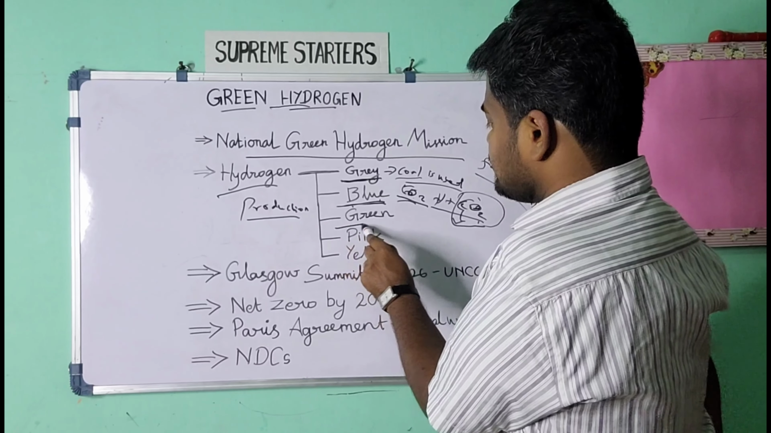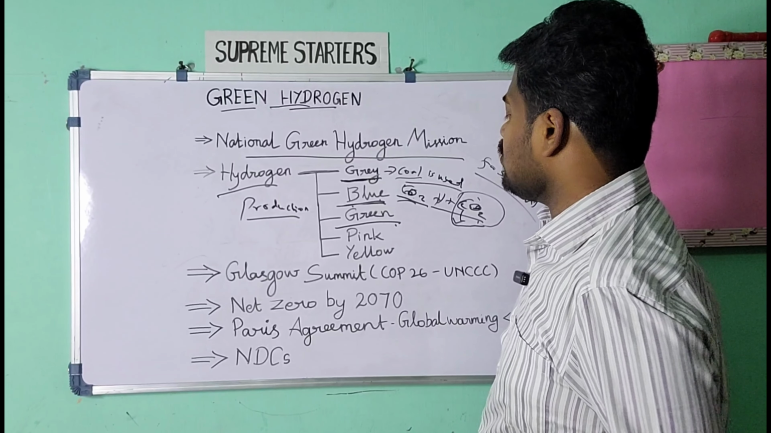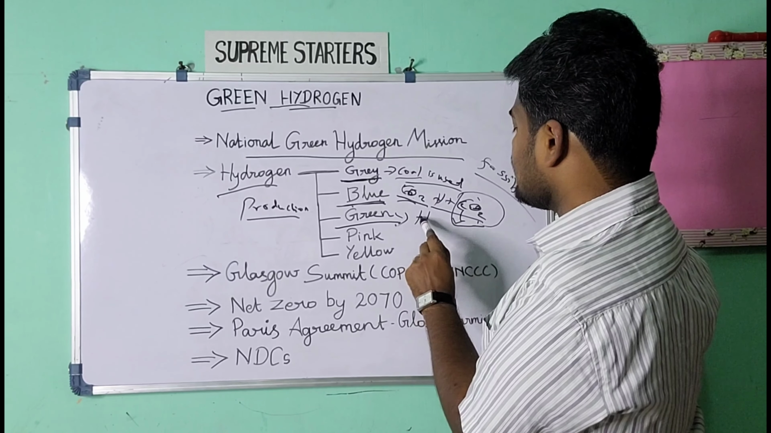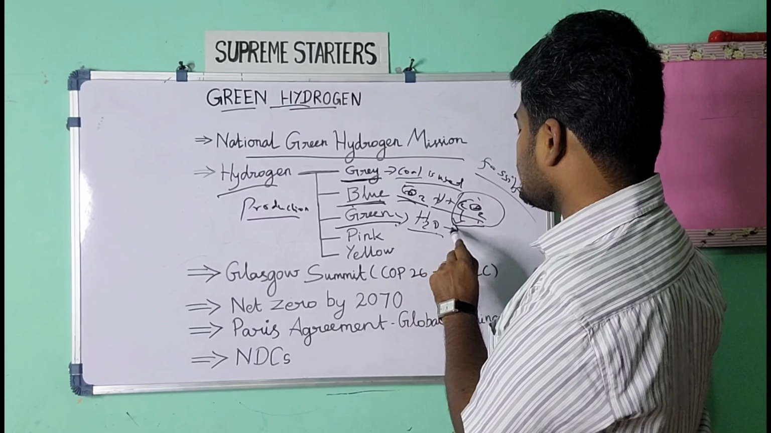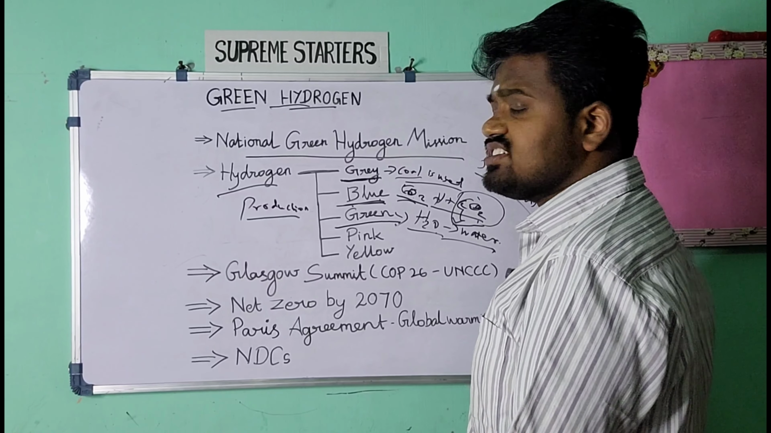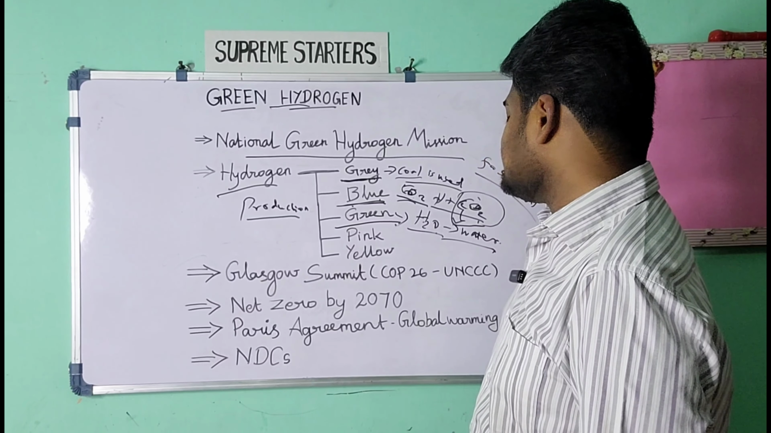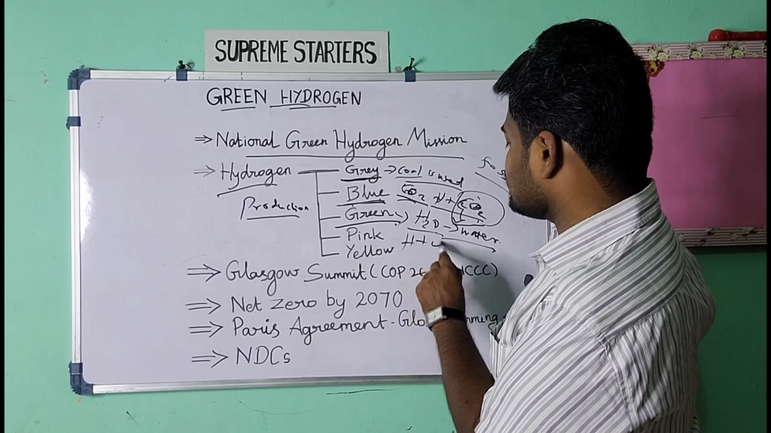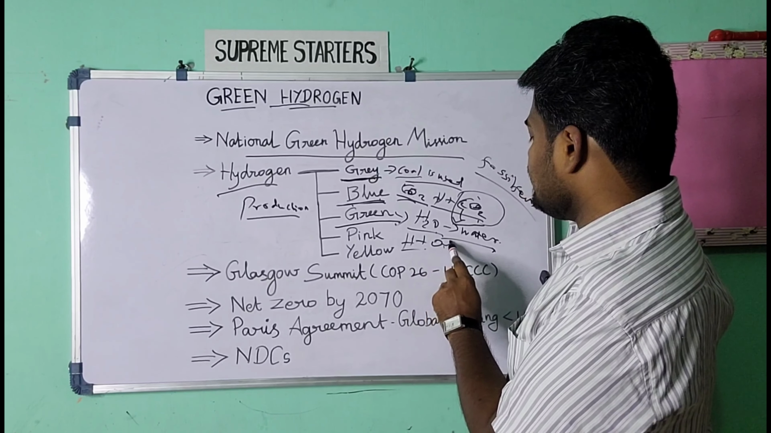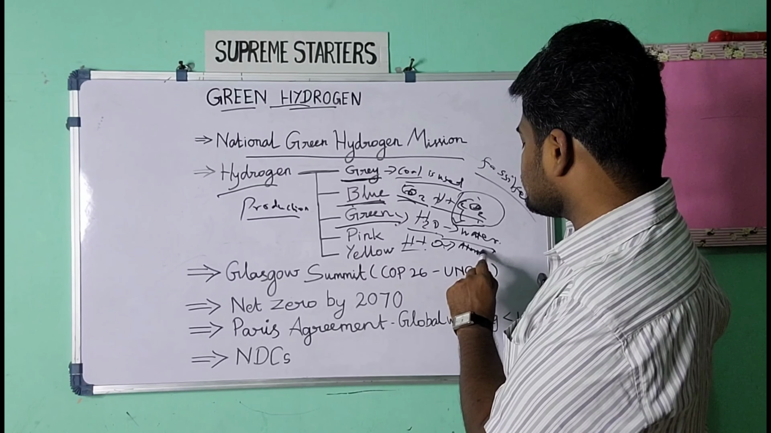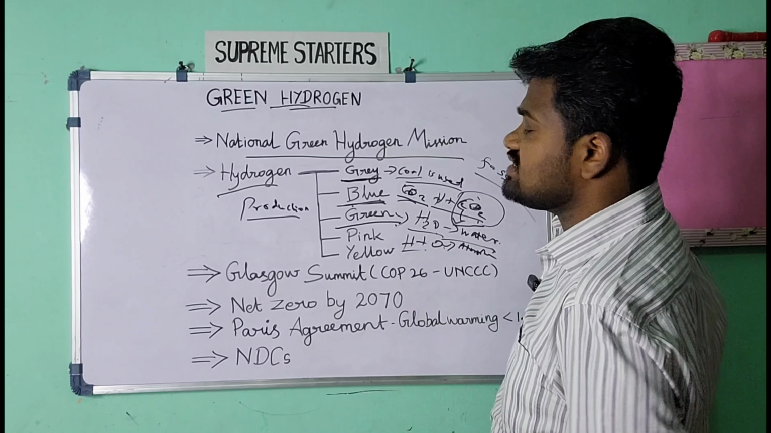But in green hydrogen, how hydrogen is produced is that H2O, water, is used. Electrolysis of water is done. That means electricity is passed into the water and we get the output as hydrogen and oxygen. The oxygen will get into the atmosphere, so only hydrogen will remain.